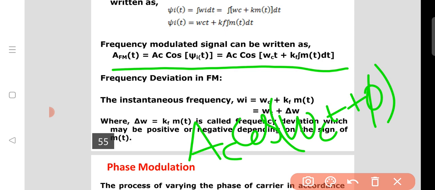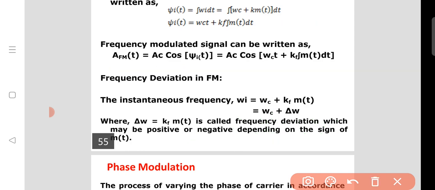This omega c t plus phi we consider as psi of t. So substituting this value, FM of t equals Ac cos of omega c t plus kf times the integral of m of t dt. This is the frequency modulation equation.